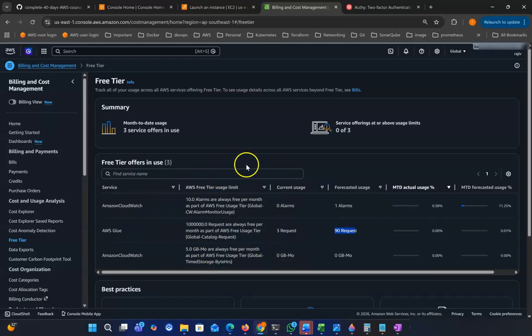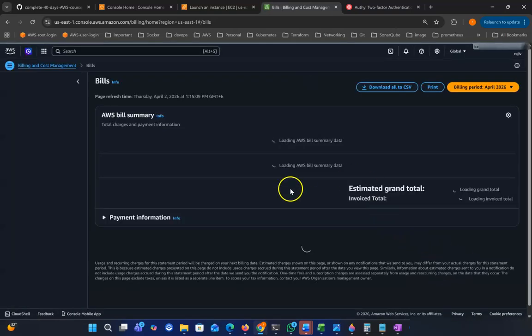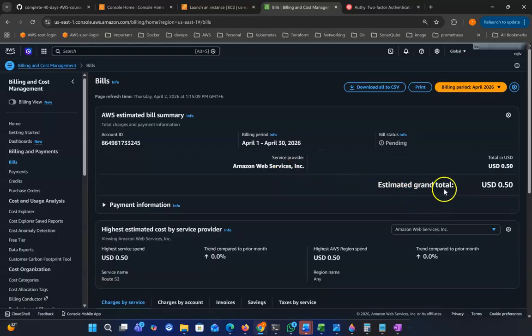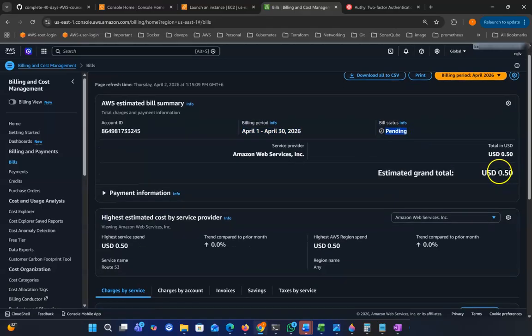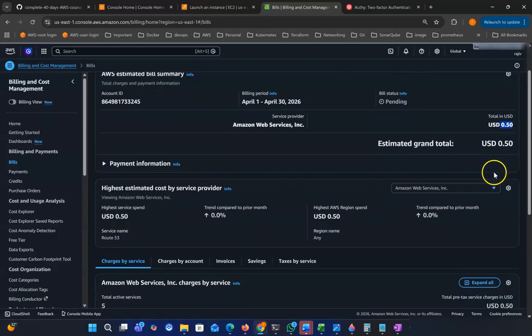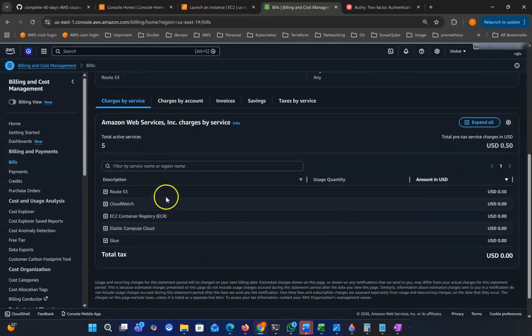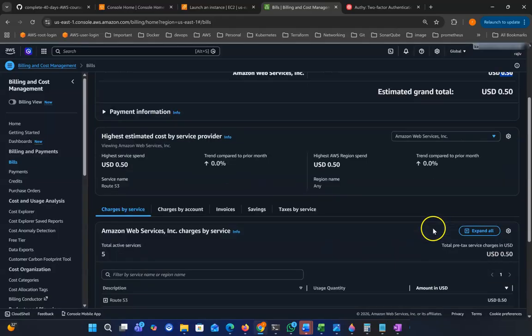And another thing, in the billing section, you will see your current usage or your past usage. So in my case, you can see this April 1 to 30, 2026 is bill pending, and it's almost 0.50 cents. So you can see this service is already running. So here is Route 53. So let me go back to previous month usage, then you can see a little bit more.